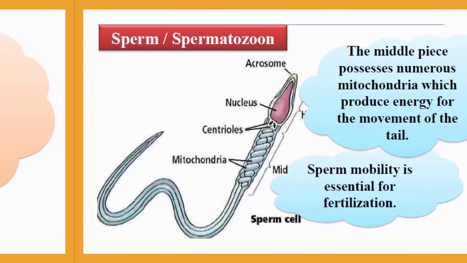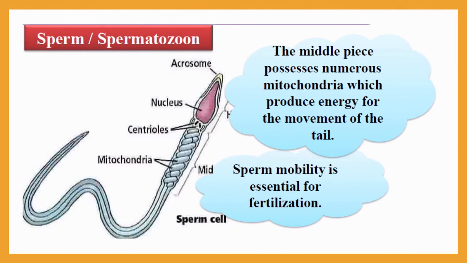The middle piece possesses numerous mitochondria. You can see here, this is the portion in which a great number of mitochondria are present. The middle piece possesses numerous mitochondria which produce energy for the movement of the tail. You know very well that sperm motility is essential for fertilization, and for that purpose the tail also plays a very important role in sperm motility.